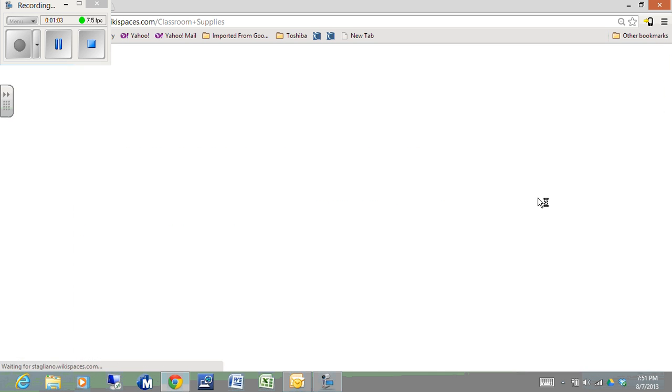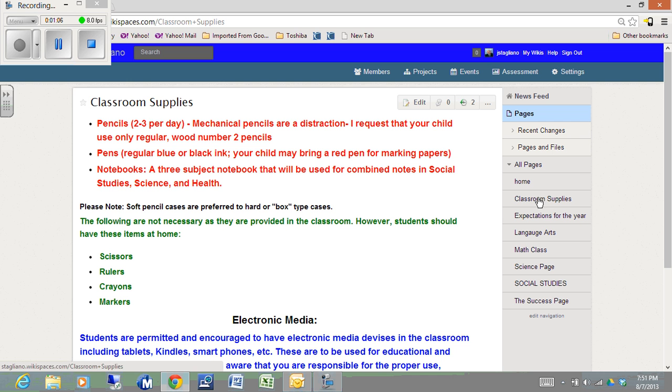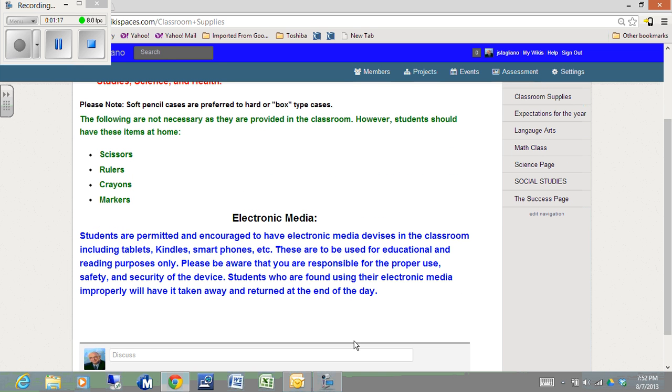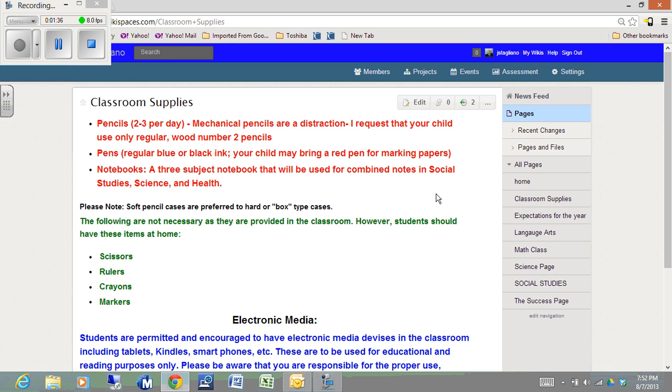Back to the Classroom Wiki, we'll scroll back up, and the next page that you will be interested in is your Classroom Supplies page. The Classroom Supplies page is the page where you can see exactly what you need for your school year this year. Your supplies, the items we don't need, and a note about electronic media. Yes, I encourage you to bring in your electronic media devices, including your tablets, your Kindles, your smartphones, and even your laptops. Please make sure that your laptops are fully charged and your batteries are operational, as there are not a lot of outlets in the classroom.